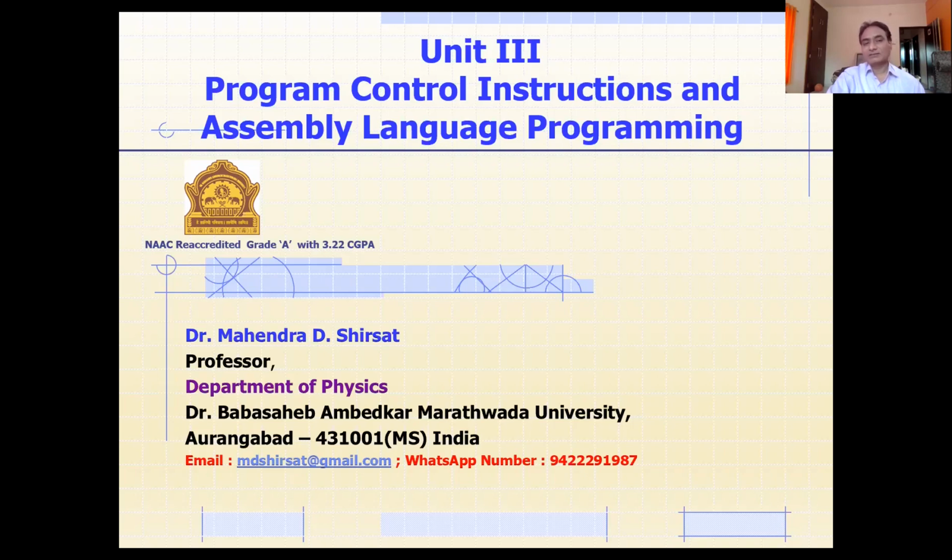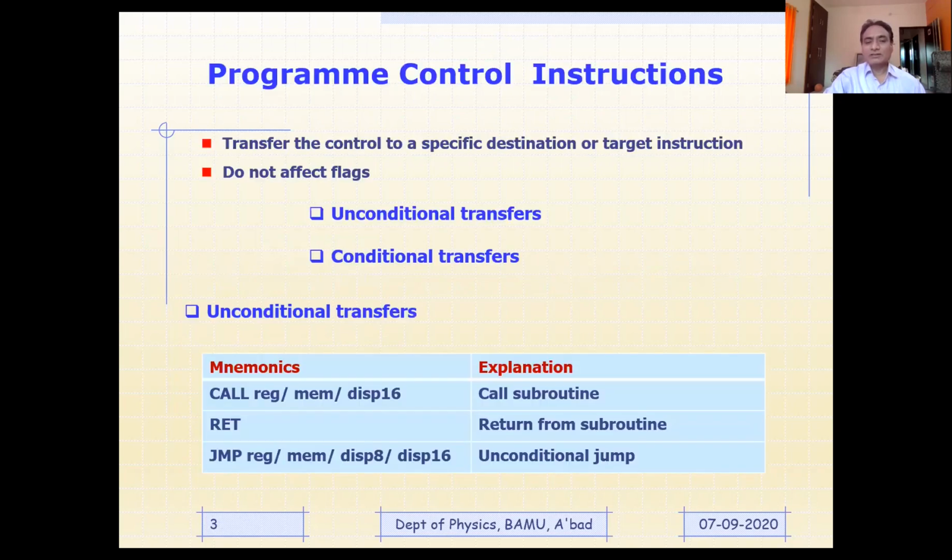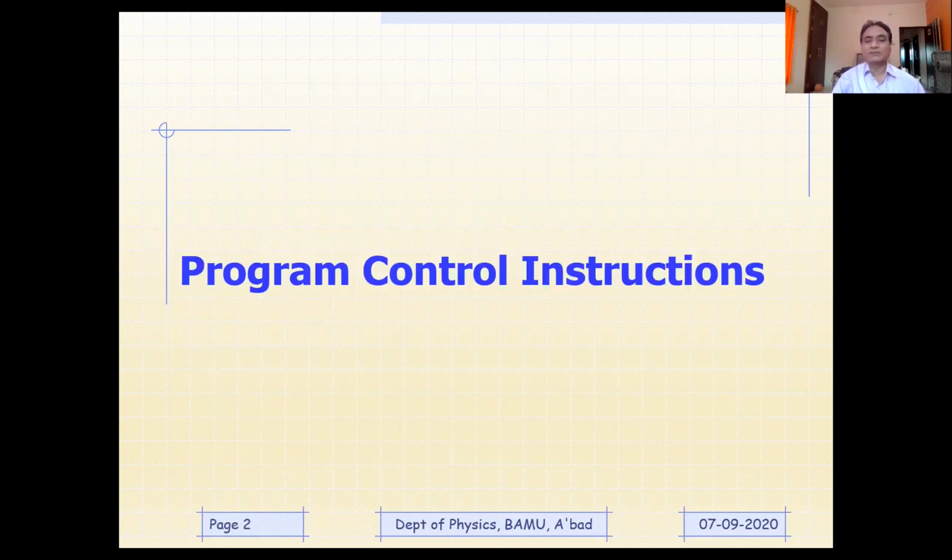In fact, the third chapter deals with two different aspects: program control instructions, process control instructions, and assembly language programming. But today most likely we'll be speaking only on program control instructions, and maybe next week we will focus on assembly language programming. Now, a little bit about program control instructions. Why do we need program control instructions?